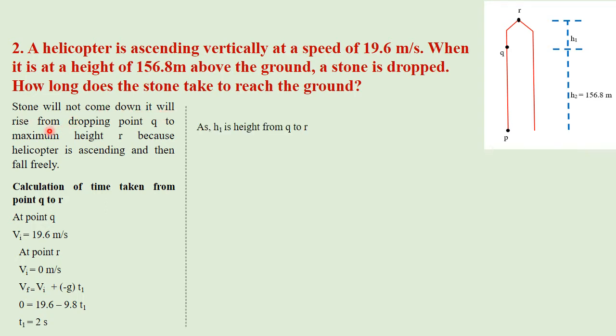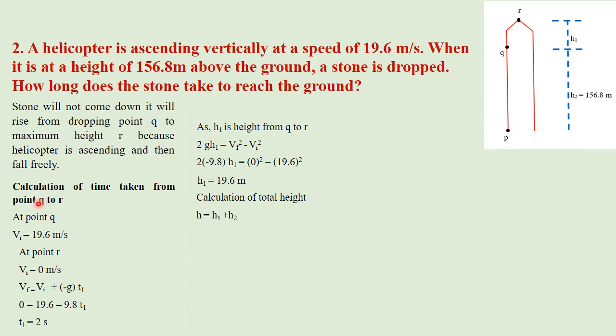As h1 is the height from Q to R, we can use the equation of motion 2as equals Vf squared minus Vi squared. Here we are talking about height, so we put a equals g and h equals h1 for the height from Q to R. Final velocity is 0 at this point, initial velocity is 19.6 meters per second, and of course g is negative here too. After solving we get h1 equals 19.6 meters.